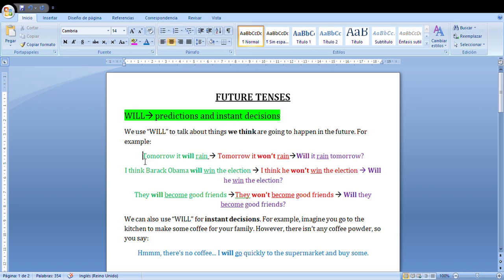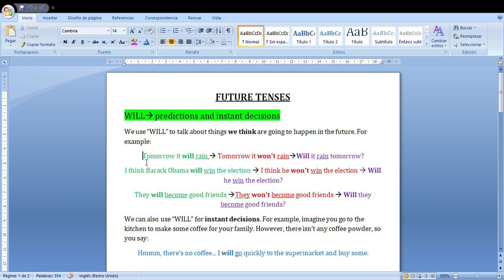Tomorrow it won't rain. In case of a question, will it rain tomorrow? You will see that I've put will in bold, won't, which is will not, and then I've put the main verb, which goes behind will and behind the subject in this case.